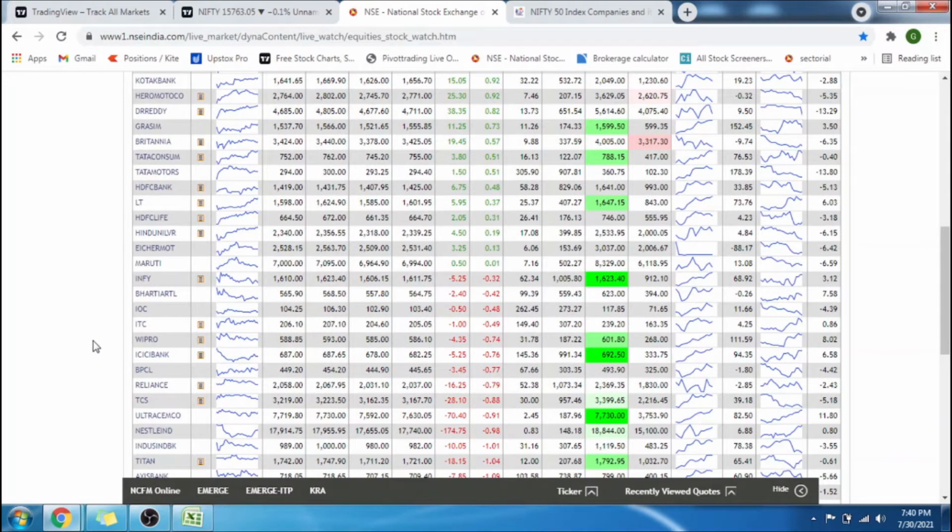So traders use this Nifty 50 to understand the overall trend of the market and they take their position accordingly. If the Nifty is positive, mostly they will go for the buy trade, and if the Nifty is negative, they will go for the sell trade. But different people use different strategies, and this index is just to identify the trend. Only 30% of the time the market will be trendy and 70% of the time the market will be sideways.